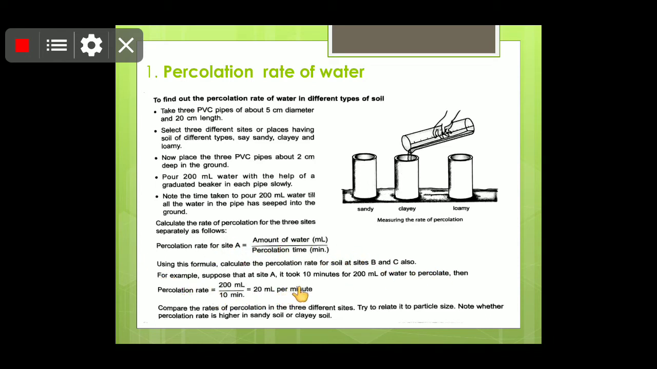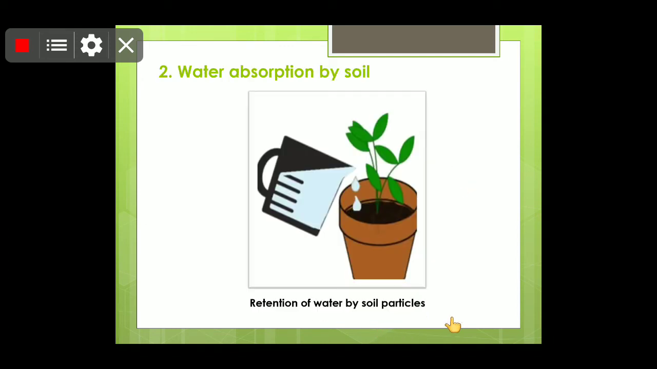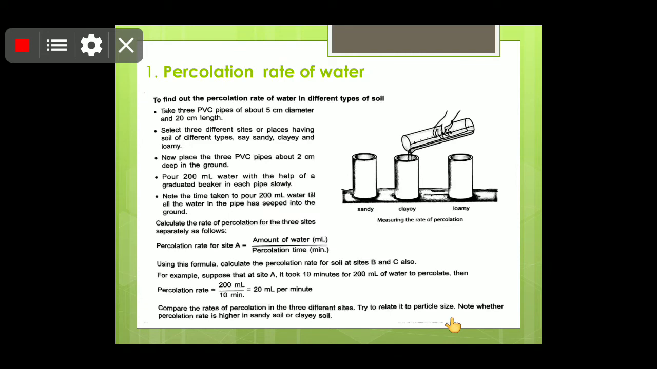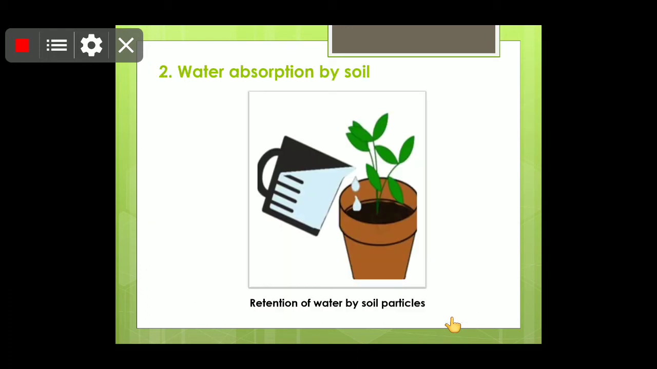ये already आप यहाँ पे निकाल लेंगे. For example, suppose that for site A, it takes 10 minutes for 200 ml of water to percolate. अगर 10 minutes लगे, then percolation rate, अगर आप इसको फॉर्मूला में put करेंगे, तो 200 ml upon 10 minutes. So ml per minute में इसकी वैल्यू आ जाएगी, that is 20 ml per minute. Similarly children, different time would be taken by the different types of soil like clay and loamy, so आप उसका भी निकाल सकते हैं. Okay, so in this way children, you can find out the rate of percolation of water. Okay, तो आप देख सकते हो चिल्ड्रन यहाँ पे कि कैसे होगा.